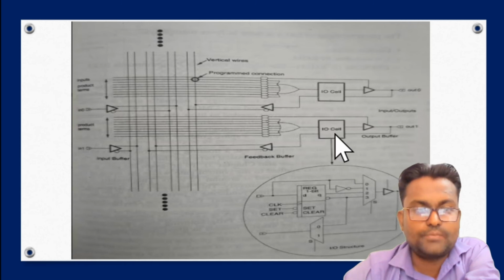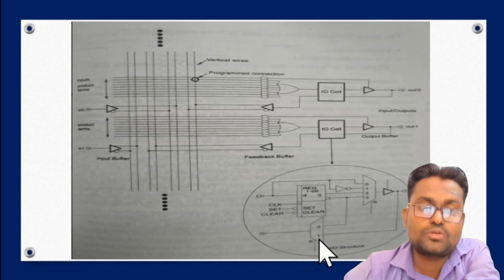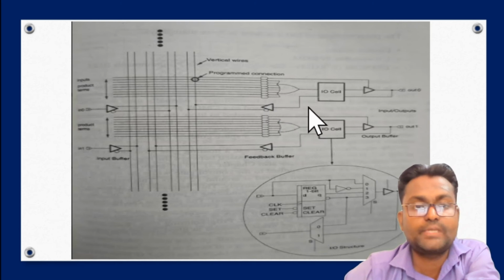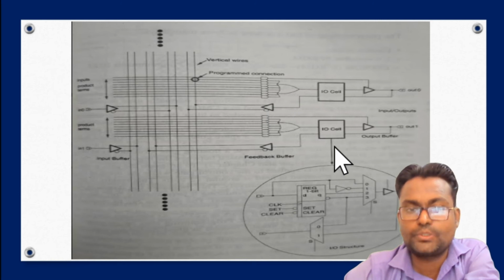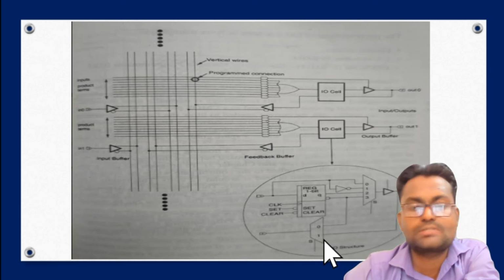This one is the 4x1 mux, and this one is the 2x1 mux. The output of the 4x1 mux is provided to the 2x1 mux for making a feedback path. For how the inner structure looks, you can represent it using a small circle here.